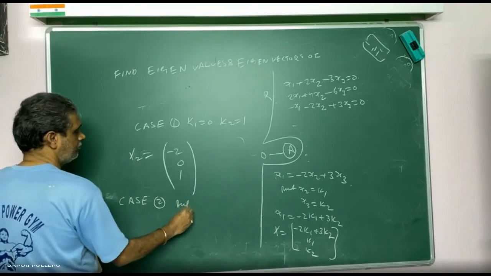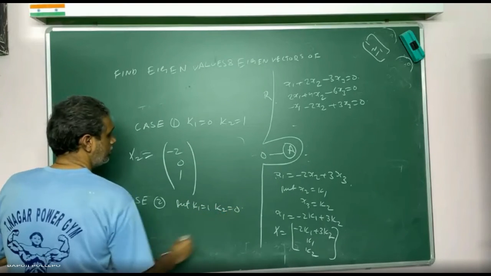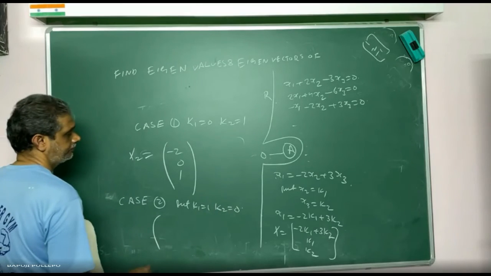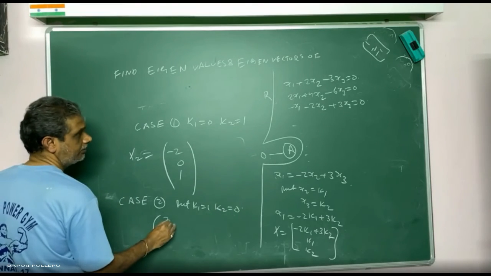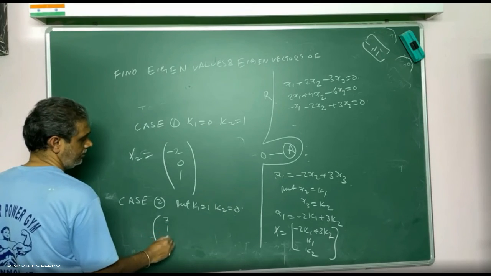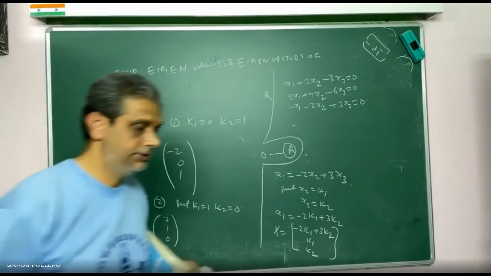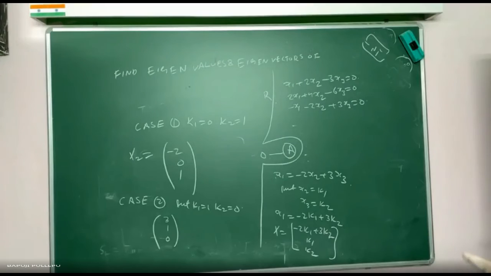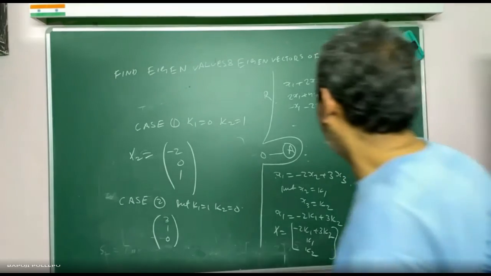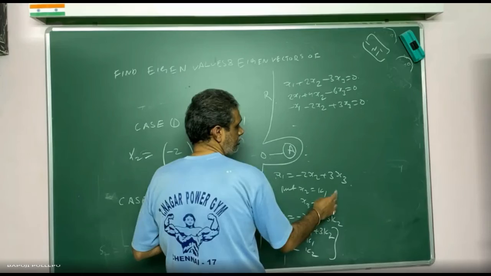Put k1 is equal to 1, k2 is equal to 0. Then what will you tell me? 3, 1, 0. I got 2 eigenvectors or not? Yes, sir. If it is repeated, you can take any one equation. K1, K2: you can put k1 is equal to 0, k2 is equal to 1, or k1 is equal to 1, k2 is equal to 0.